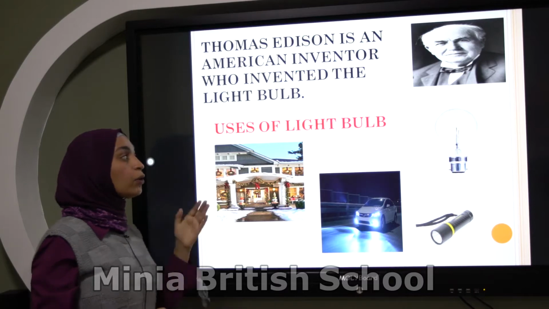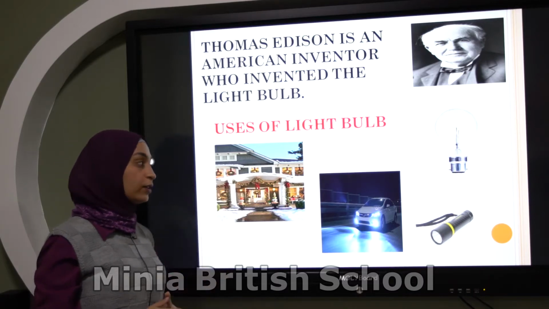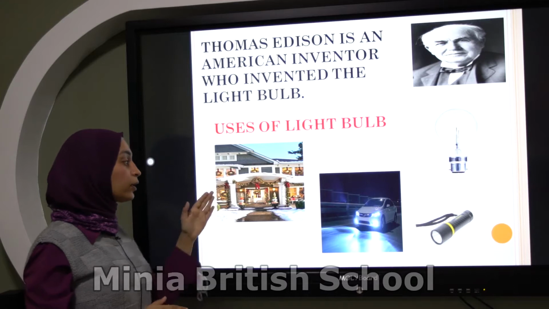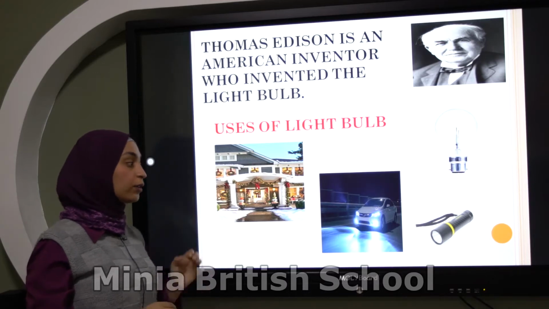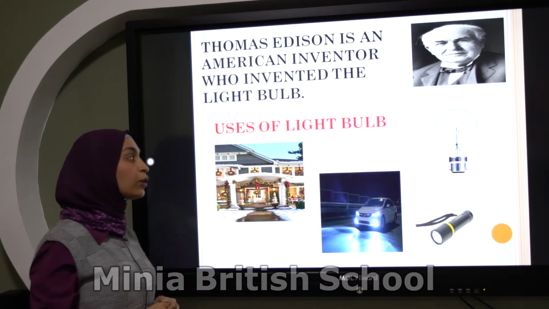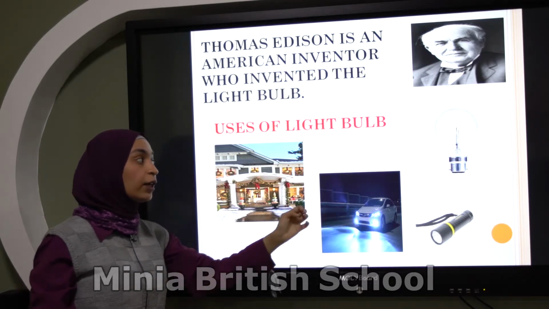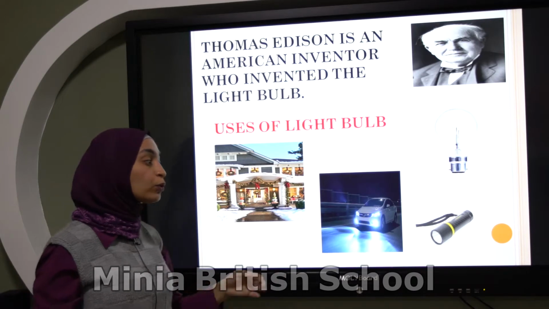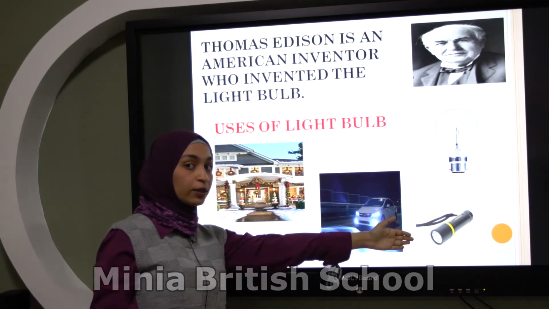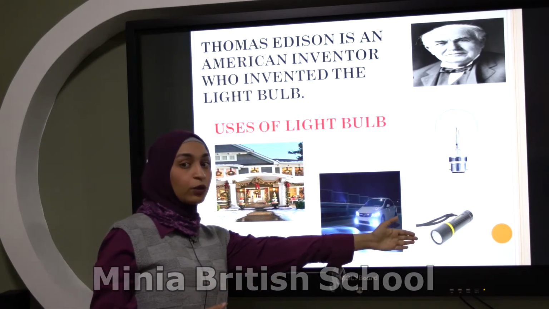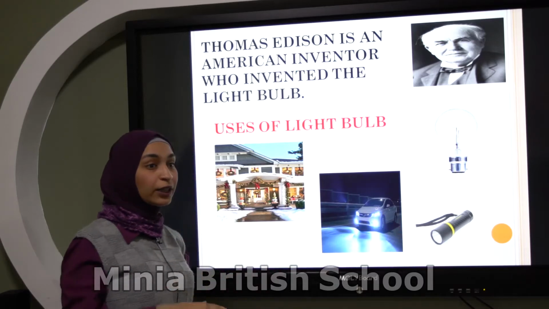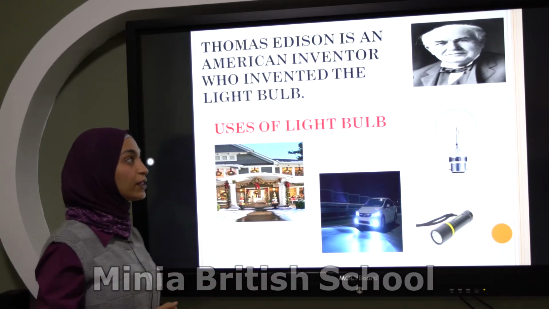We can use the light bulb in what? Number one, lighting our houses and our streets. We can use the light bulb in car lights, and we can find the light bulb inside torches too. I think you know the torches, which we use especially when there is no electricity.